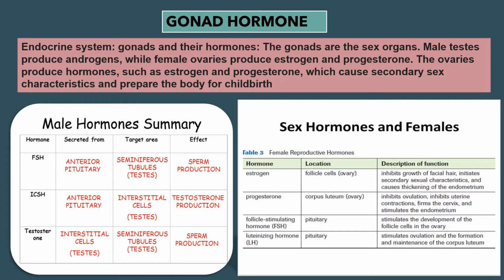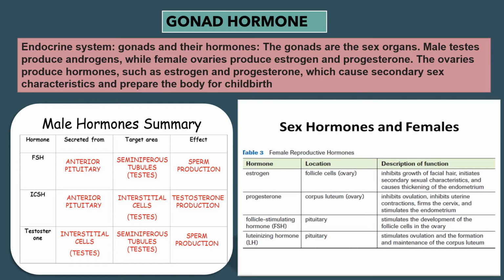Next one, progesterone. Location, corpus luteum of ovary. It inhibits ovulation, inhibits uterine contraction, forms the cervix, and stimulates the endometrium.